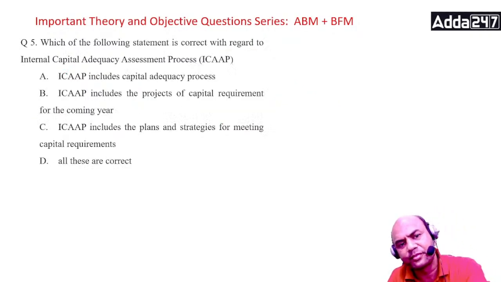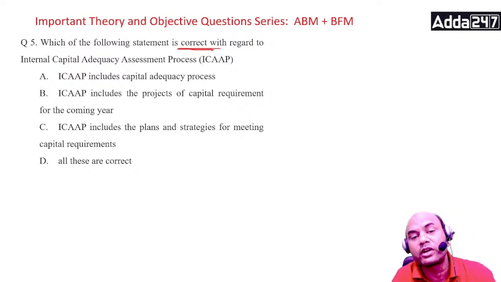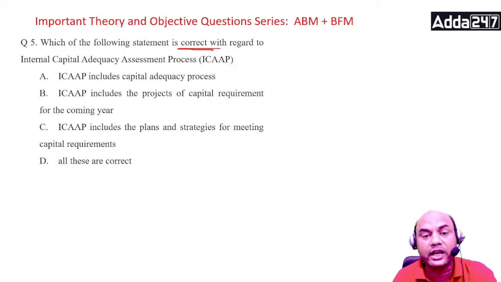Which of the following statements is correct with regards to the ICAAP? Now always look into the question whenever you answer. What do they want, a positive answer or a negative answer? Correct or non-correct? So ICAAP includes the capital adequacy process. ICAAP includes projections of capital requirement for the coming year. ICAAP includes plans and strategies for meeting capital requirement, and all of these are correct.